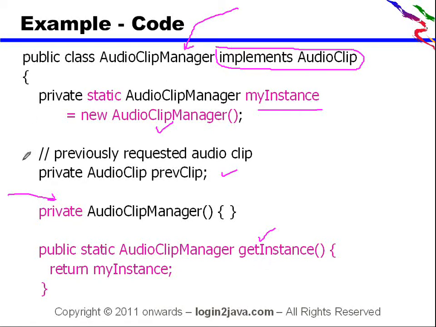I think it is a very straightforward singleton implementation for the audio clip manager. It implements AudioClip because an audio clip needs some common operations for playing, stopping, rewinding, and forwarding. Then there is a single instance, the only instance, and there is a getInstance method.